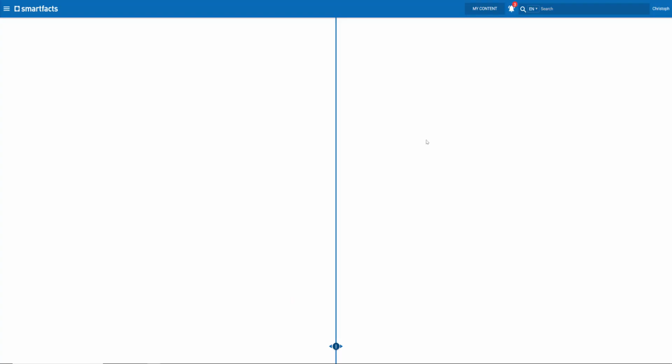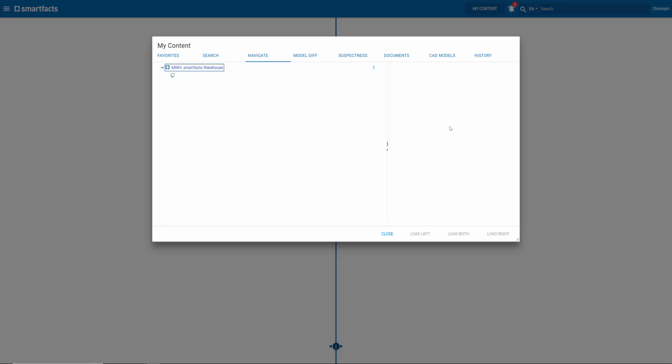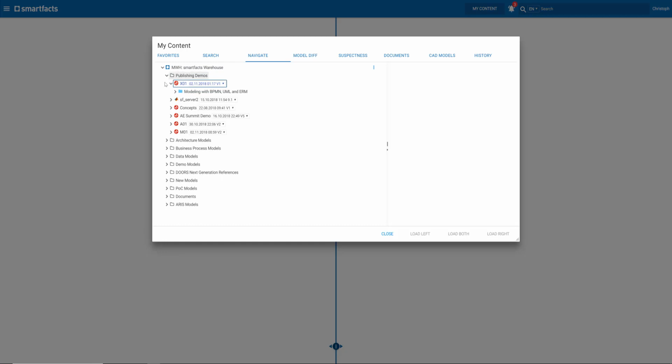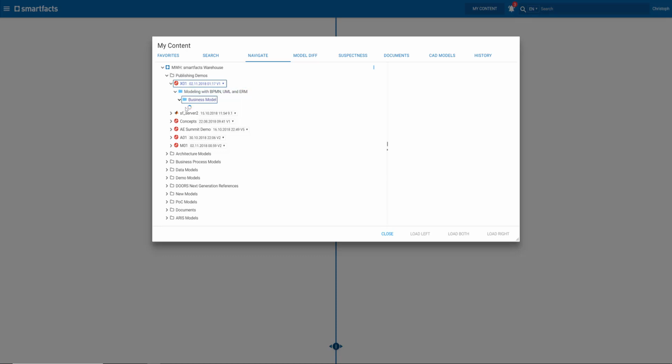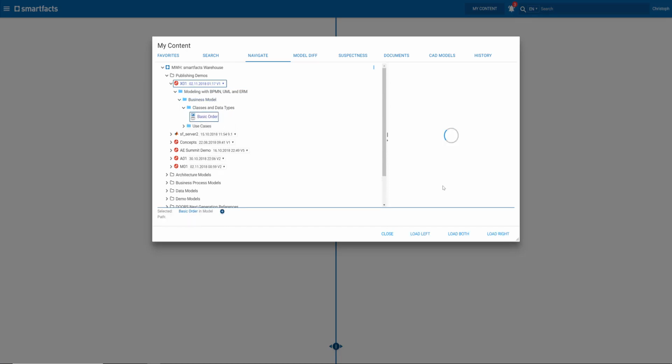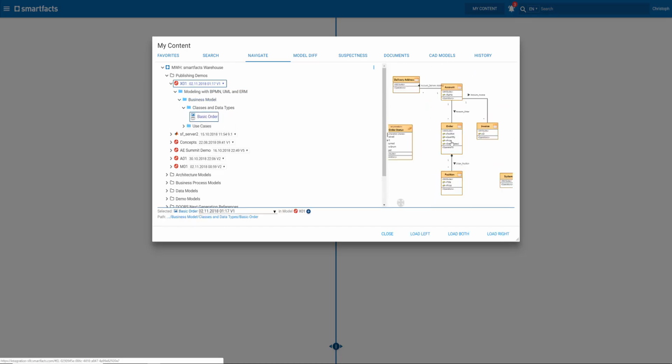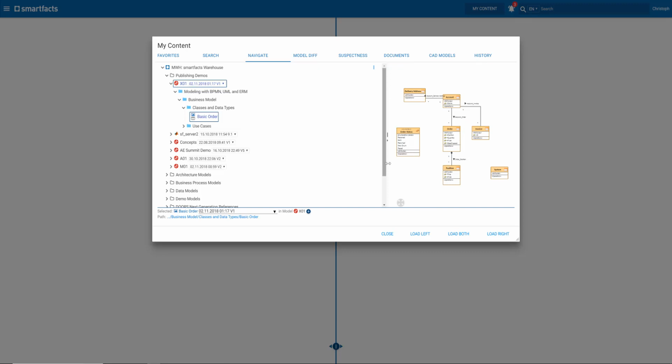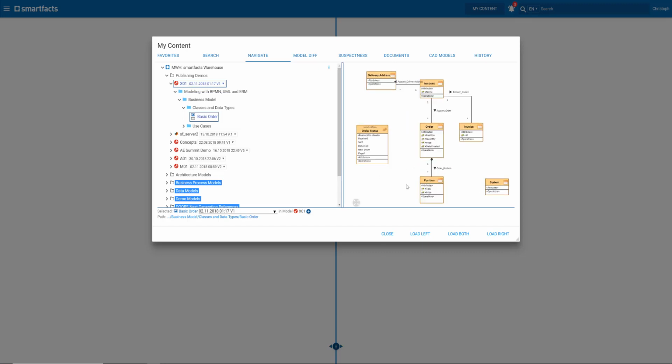And let's switch over to the platform. And what we see here, yes, the latest publishing was version 1 of X01. I just click on it, and this takes me into the global model warehouse tree. Publishing demos is the right folder we have selected, and here is the model. I can drill into it, and I will find that class diagram.